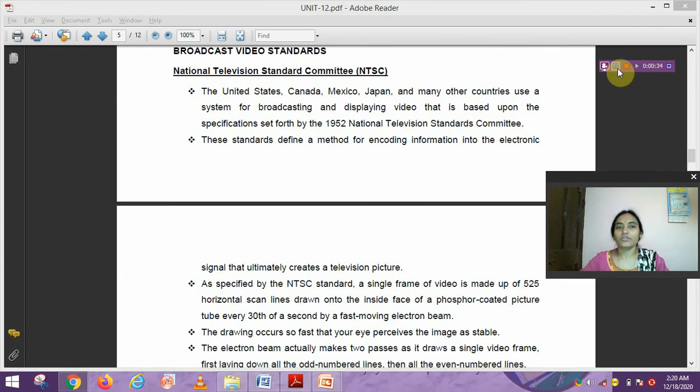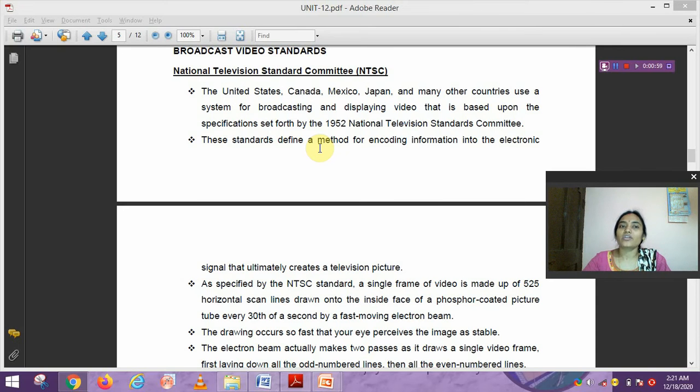Broadcast video standards are of four types. One is NTSC, another is PAL, the third is SECAM, and the fourth is SDTV. First we discuss NTSC.